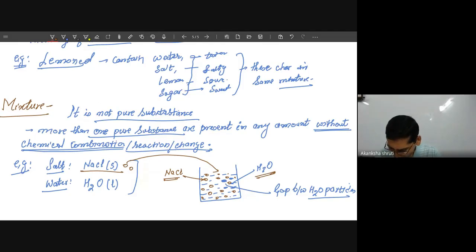Mixture means what? Even if Na and Cl are kept together, it is not going to form an entirely new kind of substance, but they are able to be present together. And even more Na can be added. Means if one of your friends is making a NaCl mixture, one may add slightly more sodium chloride, means salt, another may add less salt, then one will be more salty, the other mixture will be less salty. So this way the compositions are not fixed. That is the important thing that we have to keep in mind.